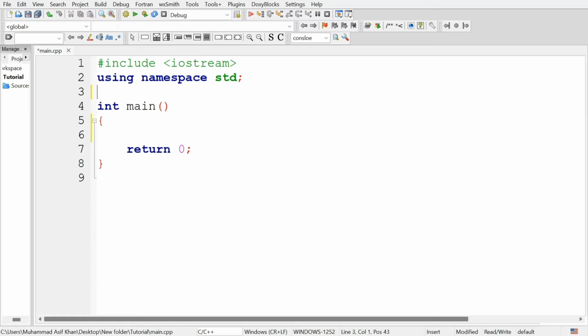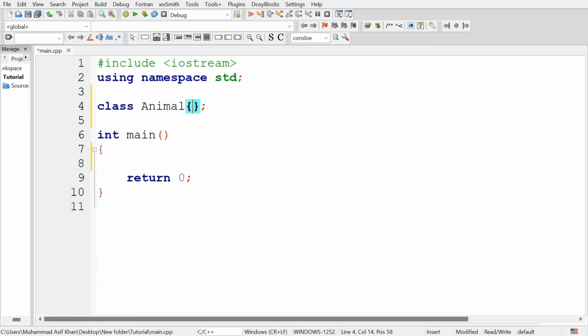So first, how can we create a class in C++. First of all, type the keyword class and then type the name of the class you want to create. In this case, I am going to create an animal class, so I type the name of the class, animal.